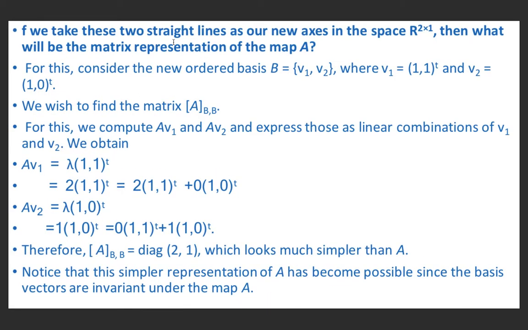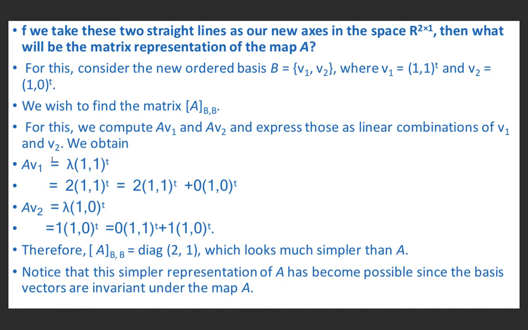If we take these two straight lines as our new axes in the space R^2, then what will be the matrix representation of the map A? For this, consider the new basis B equal to {V1, V2}, where V1 is taken to be (1, 1) and V2 equal to (1, 0). We wish to find the matrix of A with respect to B.